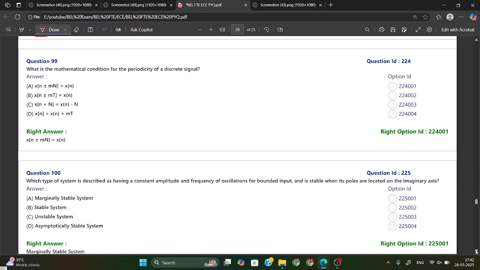What is the mathematical condition for the periodicity of a discrete signal? If you see the expression for a discrete signal, a discrete signal means x of n. x of n is equal to what? x of n plus minus N, and this one only. Here this capital N is a positive integer. So from here you can say option B is right. Sorry, option B is not right. Option A is your right answer. Okay.